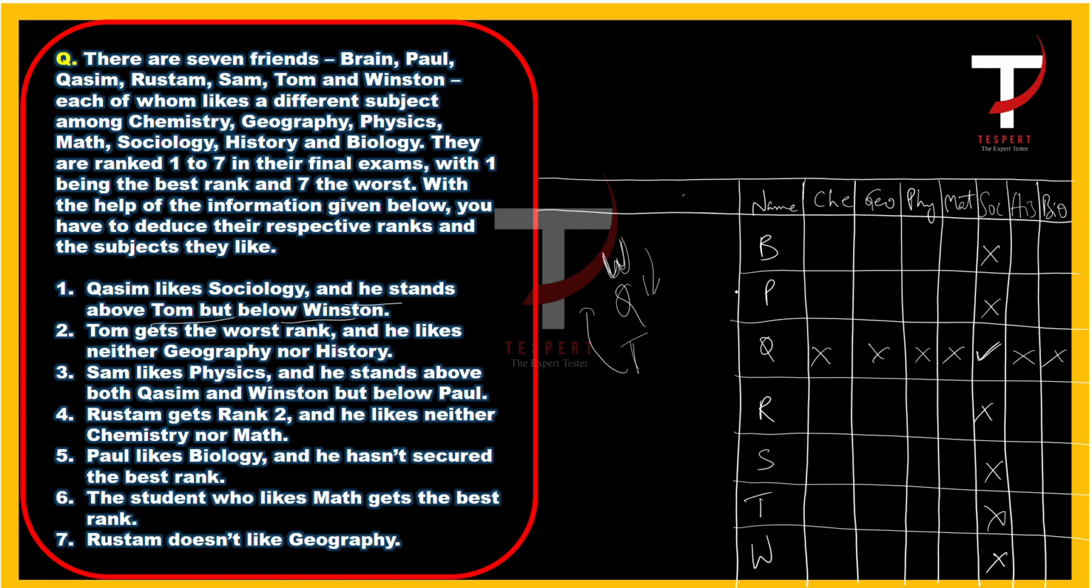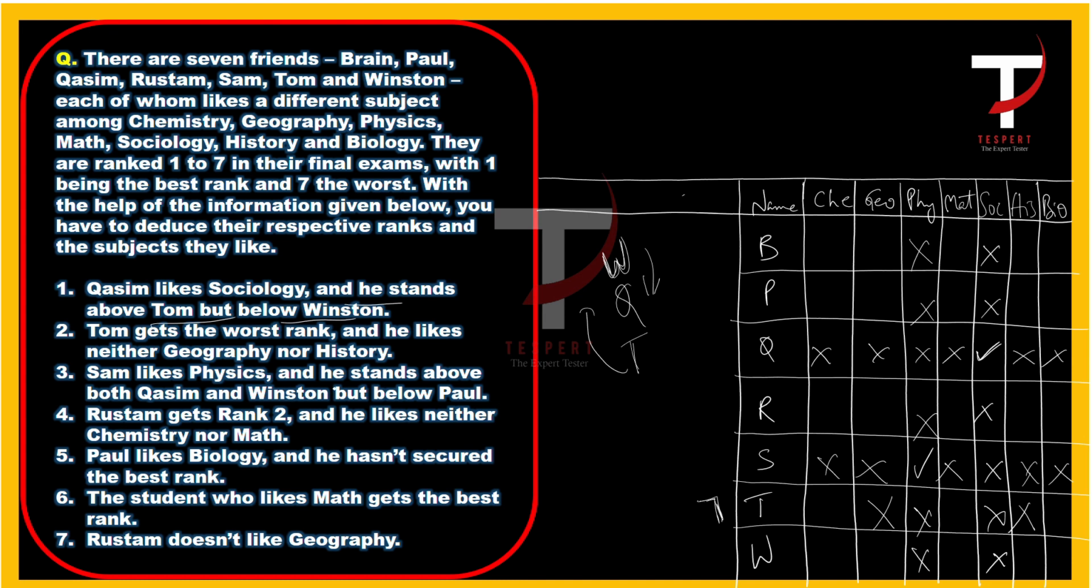Tom gets the worst rank, and he likes neither geography nor history. So Tom gets the worst rank. So how many are there here? 1, 2, 3, 4, 5, 6. So 7 friends are there. So worst rank means Tom is ranked 7, right? So he gets 7th rank. And Tom neither likes geography nor history. So he doesn't like history. He doesn't like geography. Sam likes physics. So where is Sam? Sam likes physics. So he doesn't like any of the other subjects, and no one else likes physics either.